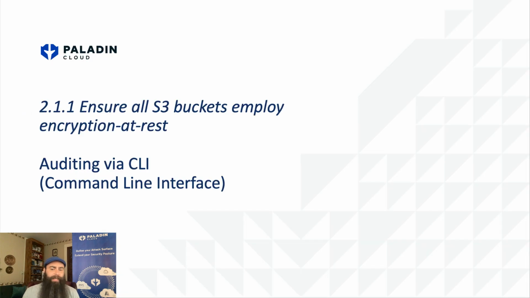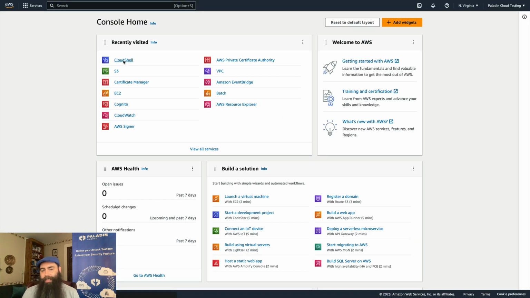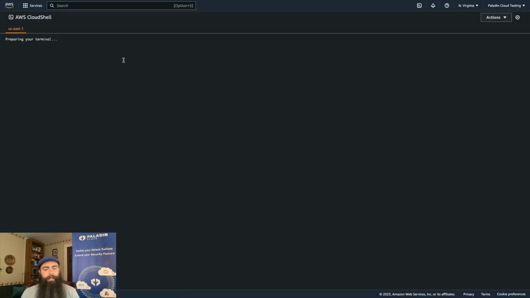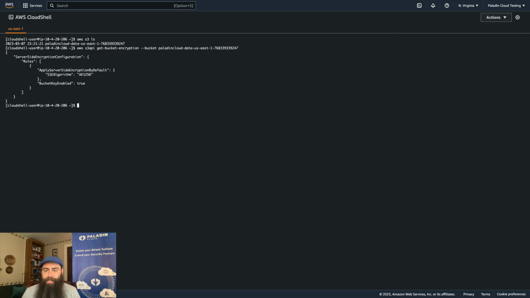Let's check the status via the command line now. Amazon offers up CloudShell for running CLI commands right in the browser. So we'll run a command to list out all of our S3 buckets. And then we'll run a command to check the encryption status of our service. Now we need to pass in the name of our bucket so we can copy it from up above. The API returns the encryption status for our bucket, and we can see here that we have it set to use AES256 encryption. That means we are encrypted.